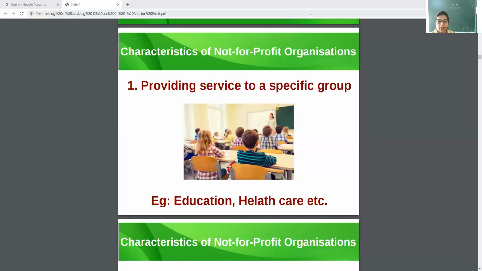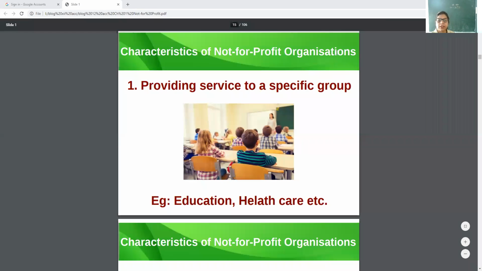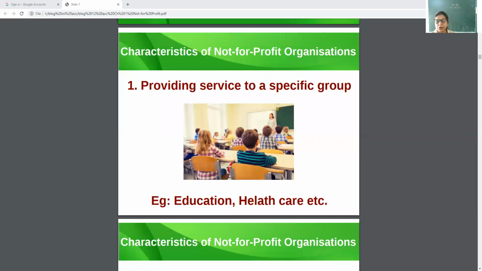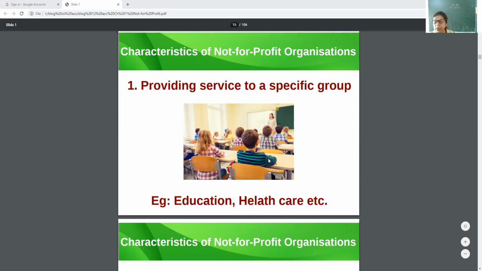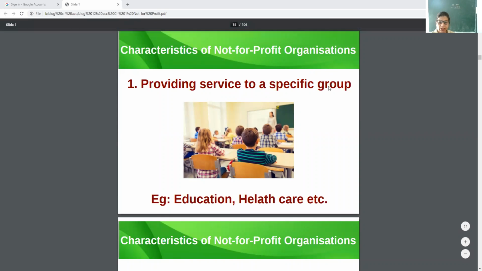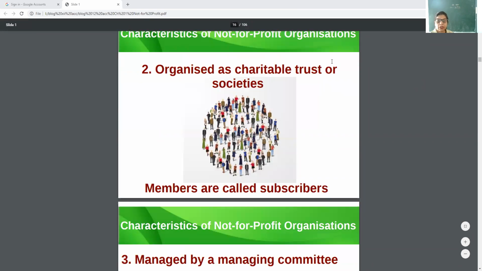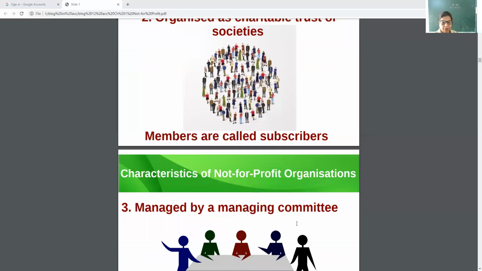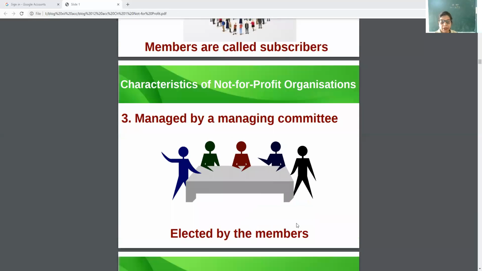Like some orphanage is there, that they give services to orphanage people or children. Same for health. Some sports clubs are for sports activities. Now, they are organized as charitable trusts or societies, and the members are known as subscribers. See, my dear children, their members are known as subscribers because they pay subscription. Then, managed by managing committee.